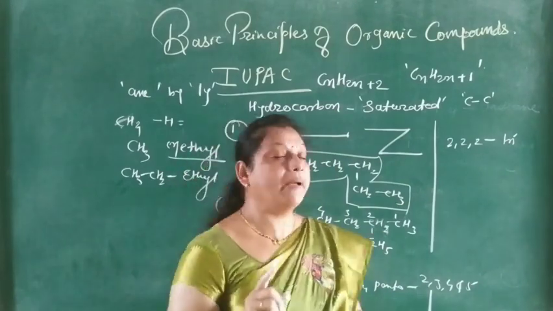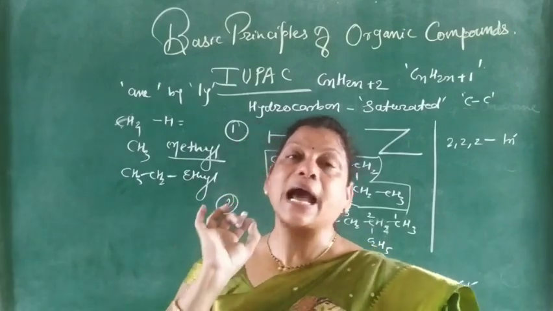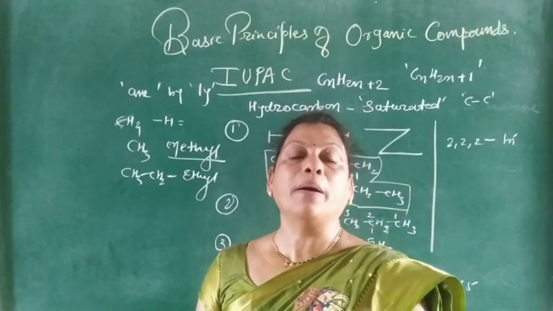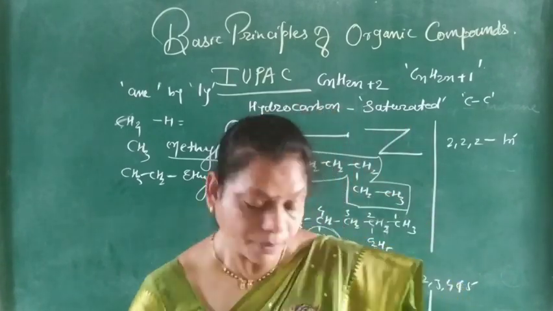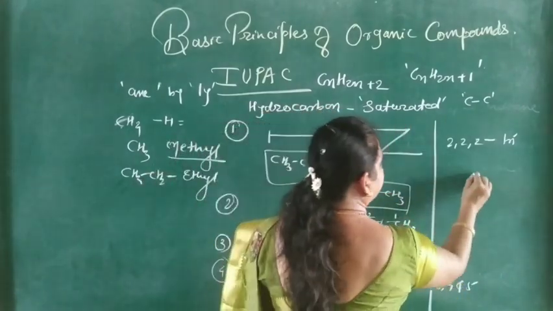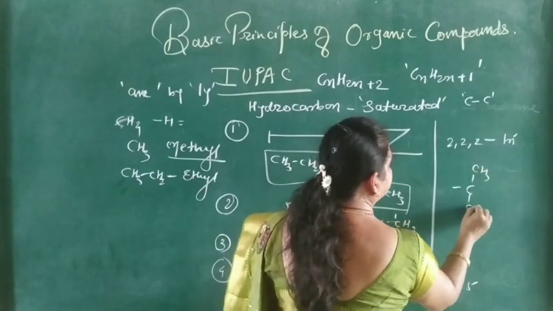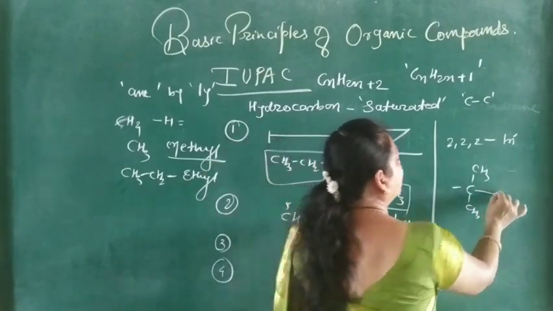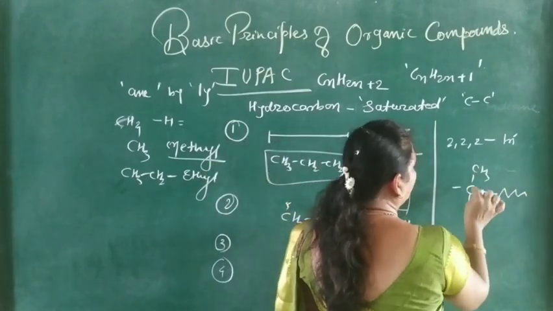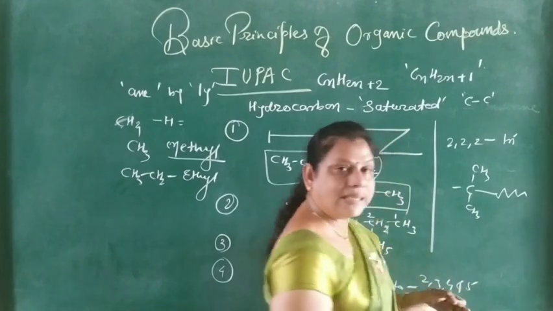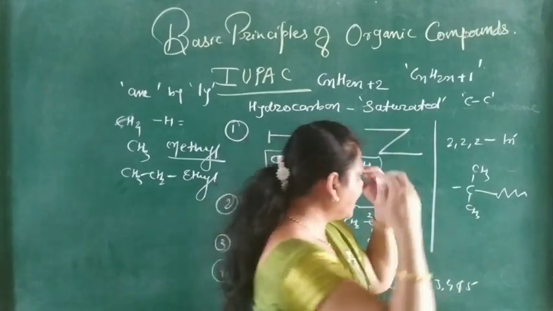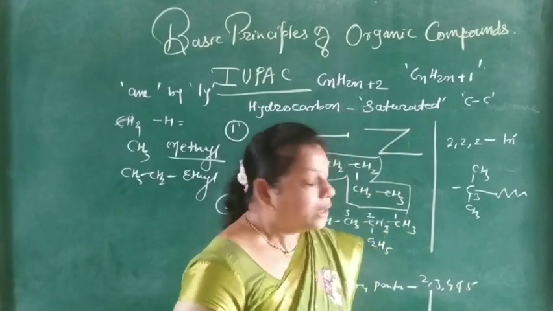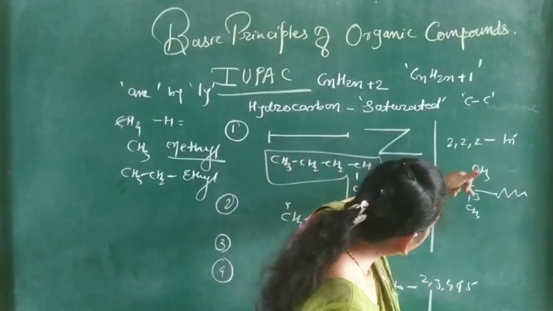And one thing to remember: for each alkyl group, indicate each group by a separate number. It means if here CH3, CH3, two methyl groups are present on the same carbon atom, then whatever the number of this carbon atom, suppose this carbon atom number is 3, then indicate each group by a separate number.